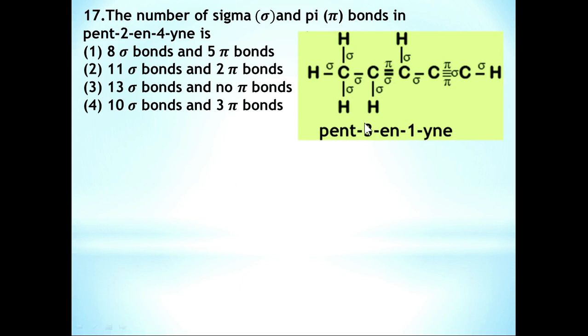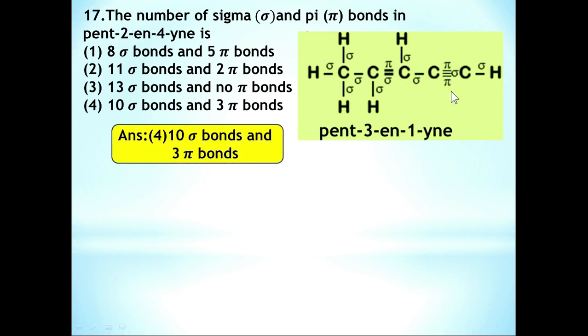Whenever there is a single bond, it is a sigma bond. If there is a double bond, then one is sigma and another is pi bond. In case of triple bond, one is sigma and the other two are pi bonds. So if you calculate, you get 1, 2, 3, 4, 5, 6, 7, 8, 9 and 10 sigma bonds, and 1, 2, 3 pi bonds. So option number 4 is the correct answer.